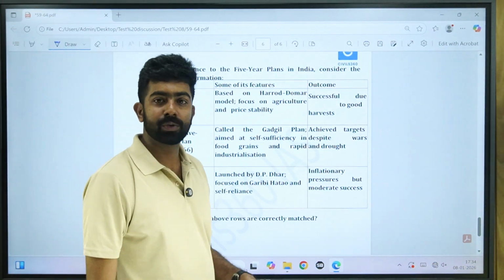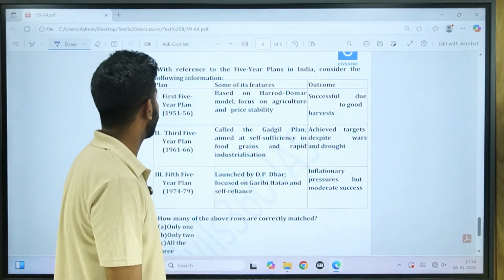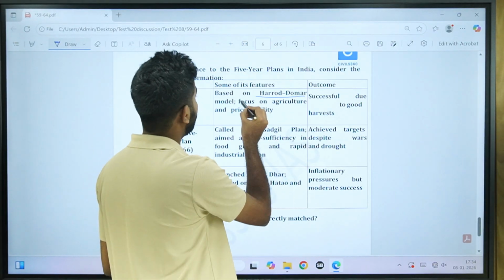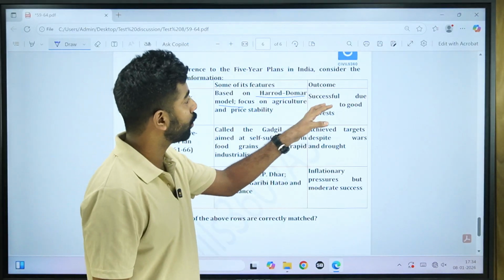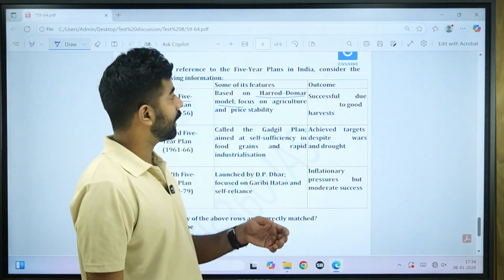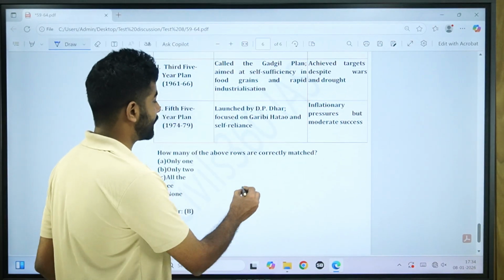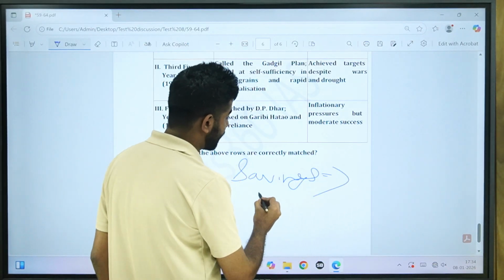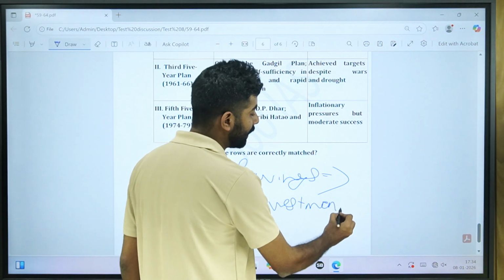Okay, now moving on to the next question with reference to 5-year plans, consider the following information. The first 5-year plan is based on the Harrod-Domar model, focus on agriculture and price stability. The outcome: it was successful due to good harvest. The Harrod-Domar model is a simple Western model which says that better savings will lead to better investment. That is simply the Harrod-Domar model.